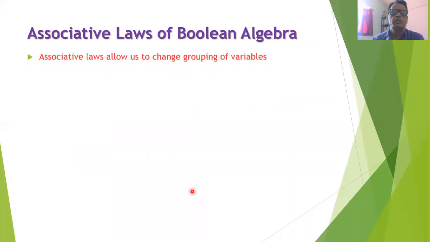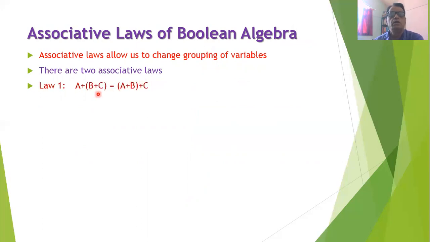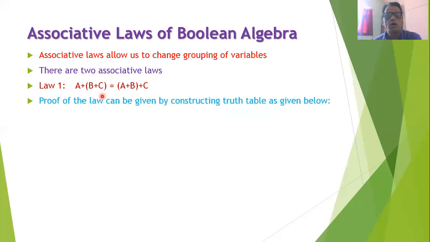Now we will go for the discussion of associative laws of Boolean algebra. Associative laws will allow us to change the grouping of the variables. You will find that there are two associative laws. That is, in associative laws, we will make the change in the association of the variables. So the first law is being stated as (A + B) + C is equal to A + (B + C). That is, logically, there is no change in the value even if we change the grouping in the logical OR operation. The proof of this law can be given by constructing the truth table.